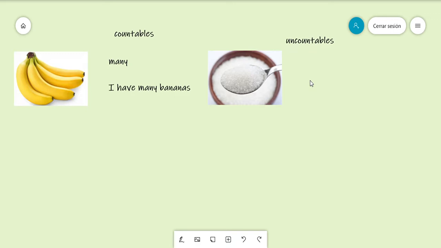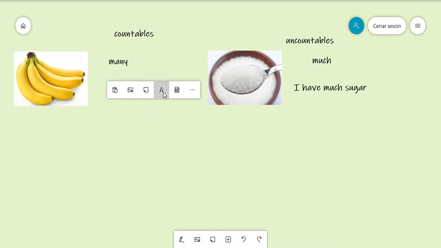If I want to say the same in the case of the uncountable, the correct word to express is much. Much is used only for uncountable nouns. I can say, for example, I have much sugar. I have to use much because it's an uncountable thing. And because it's uncountable, I don't write sugars. Sugars is incorrect. Because it's uncountable, you always just have the singular.